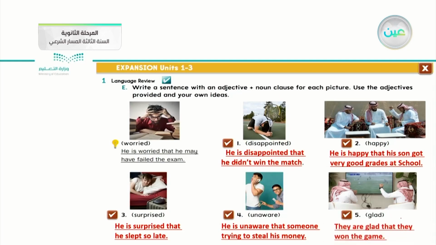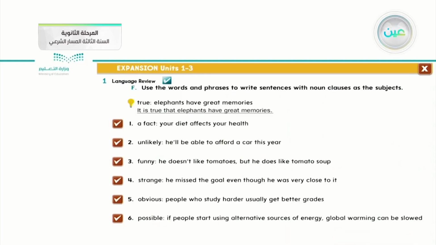Okay, let me move to the third question. Use the words and phrases to write a sentence. They want you to use words and phrases for what? To write a complete, full-meaning sentence with the noun clause again as the subject.